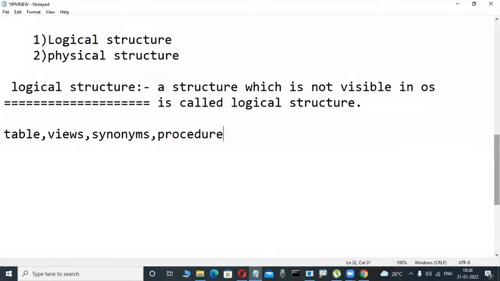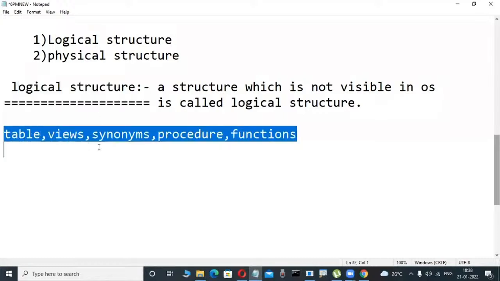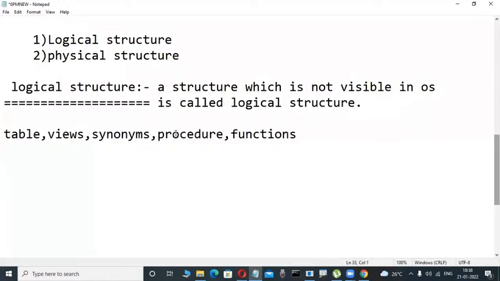Procedures are there, functions are there, triggers are there, packages are there. So many things. These are all related to the logical structure. That is not visible in the operating system. Whatever objects we are learning in our courses are not visible in the operating system.